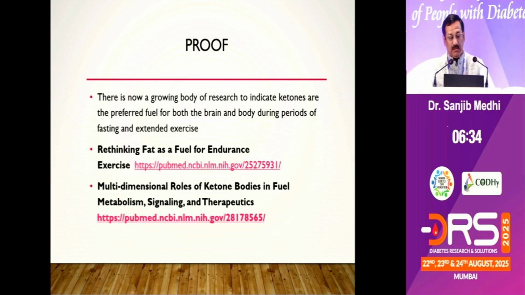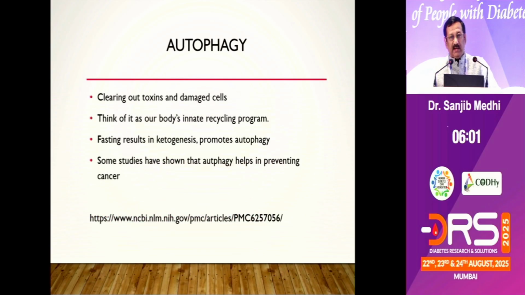If you search PubMed, you will find enough articles showing that the body needs ketones as the preferred fuel for both the brain and the body. The brain derives 40% of its energy from ketones, but by not allowing our body to produce ketones by means of fasting, we are depriving the brain of its ideal fuel. That is the reason for the neurodegenerative diseases that have of late picked up momentum. So we want some ketones to be produced by the body for good neuro health and good metabolic health. And comes autophagy.